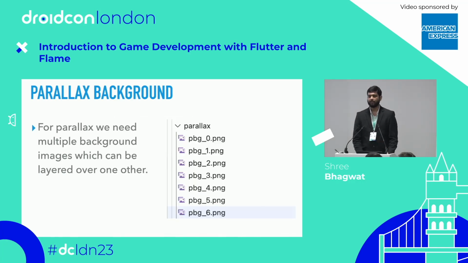So I have created a folder called parallax inside assets, and I have added all the parallax backgrounds that I have, from 0 to 6, okay? And these are the different layers that you will see inside the entire background that we are going to build, okay?